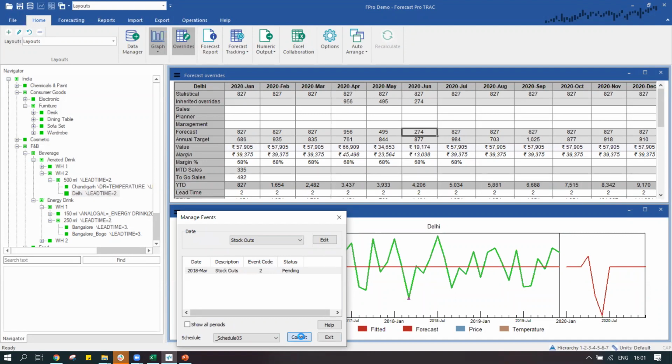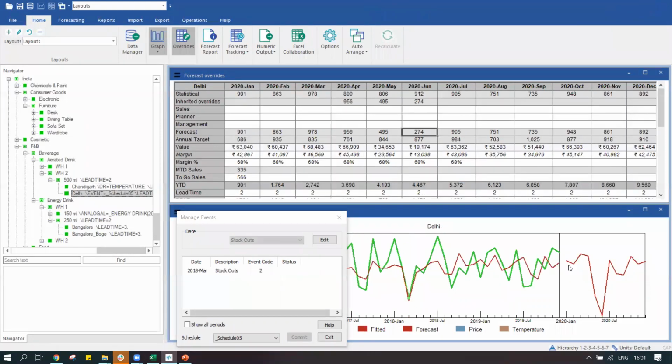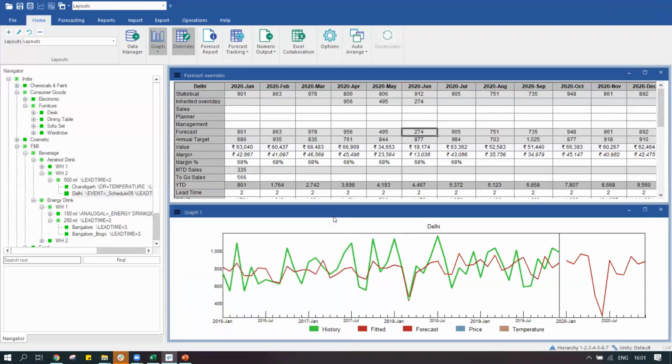It was because of stock out, and that resulted in lost sales, and it's not going to happen again. So it's automatically going to make my forecast better. It's not going to repeat this stock out in my future time period as well. So that is one of the key parameters over here.